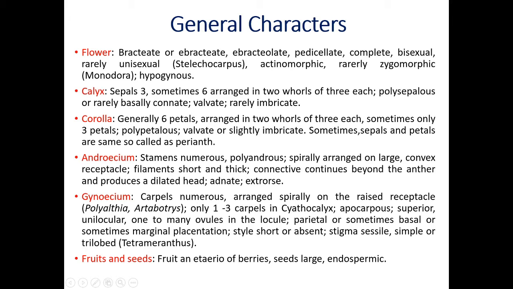Now the second whorl is called the corolla. Generally sepals and petals are 6. The individual of calyx is called sepal, the individual of corolla is called petal. They are arranged similar to the calyx in 2 whorls, 3 of each, sometimes only 3 petals. Polypetalous, estivation valvate, slightly imbricate.